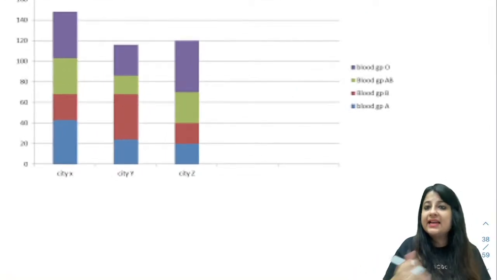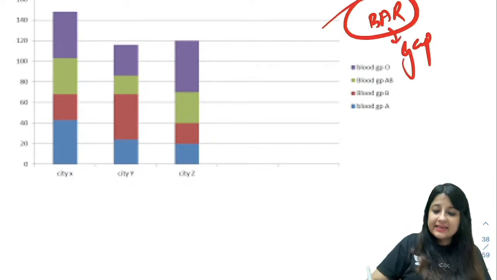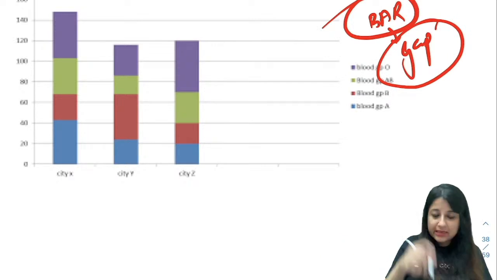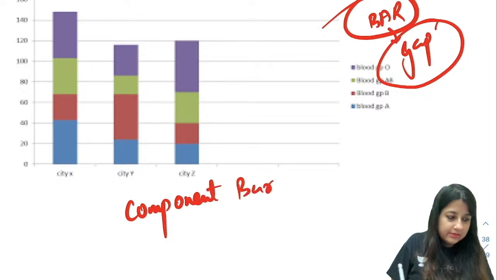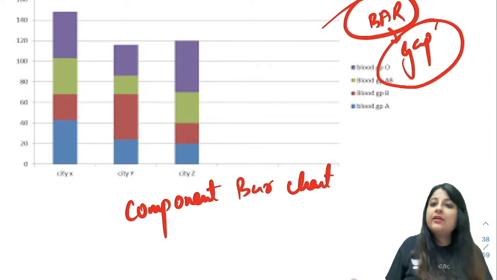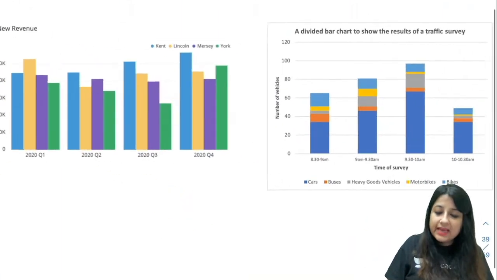Here you can see that in one bar, always remember, it has 3 letters in the bar and the gap also has 3 letters. So this is what? This is a component bar chart. All right, look at these two diagrams over here.